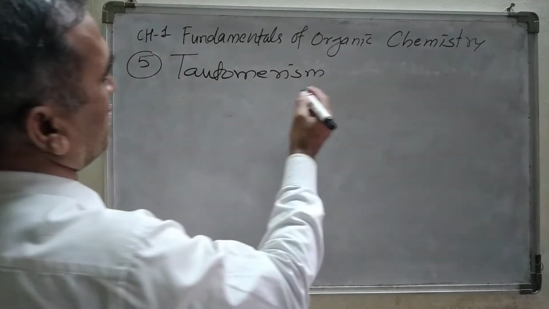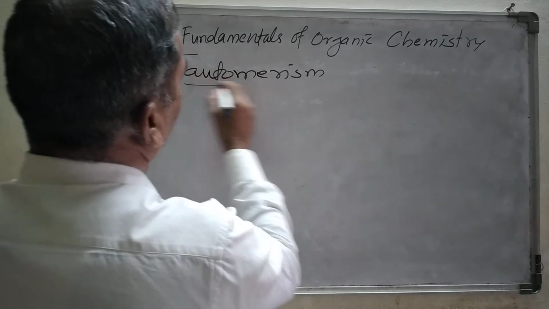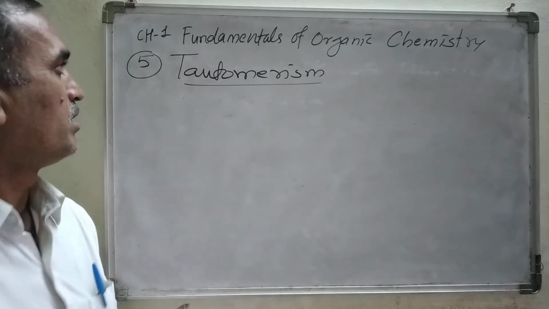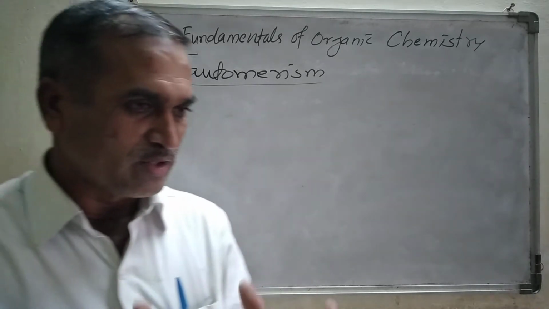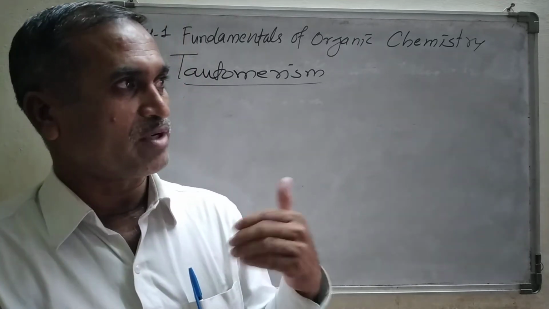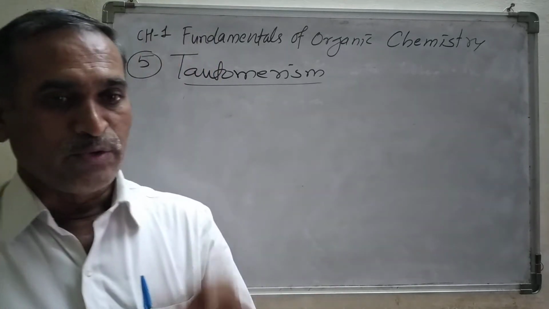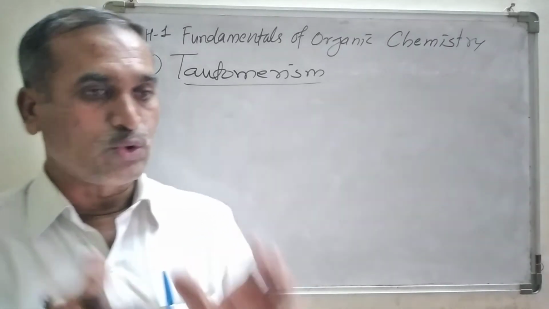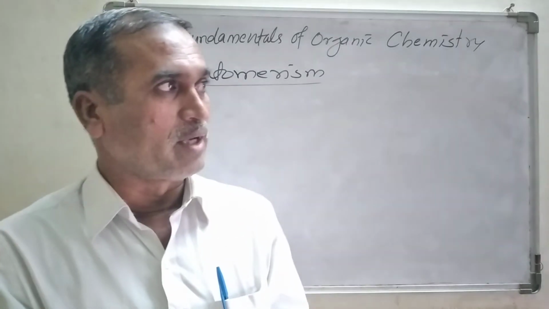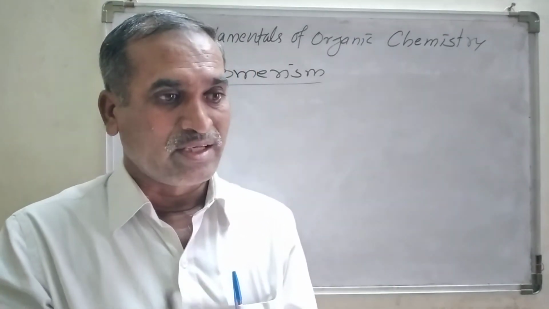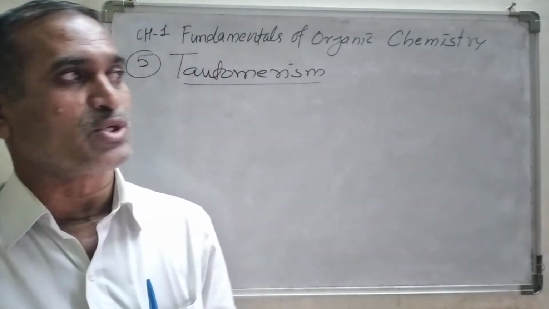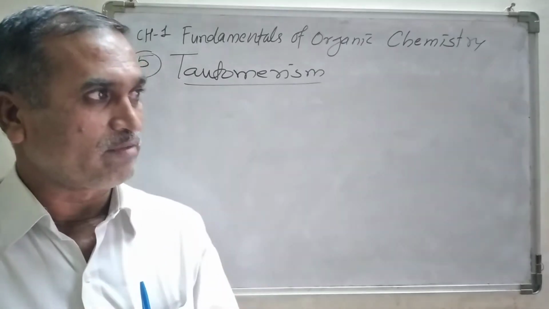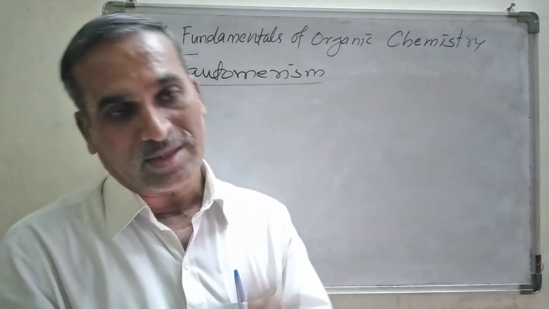This phenomenon is known as tautomerism, or tautomerism effect. Now, what is the definition of tautomerism? When two interconvertible isomers coexist at an equilibrium, it is known as tautomerism, and the isomers that are formed are called tautomers.